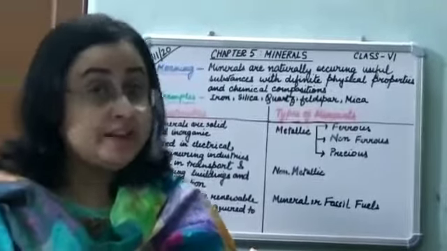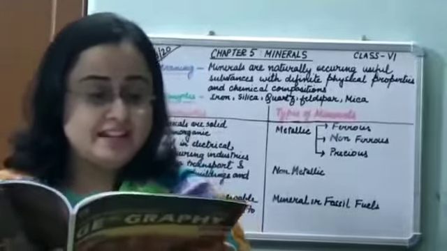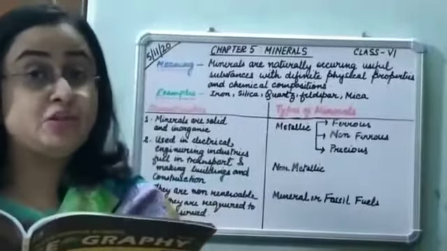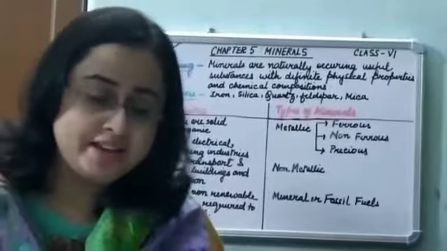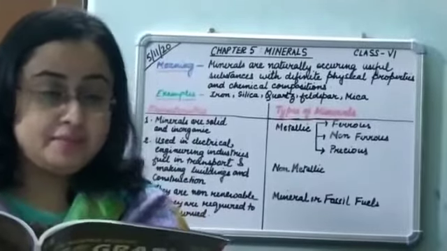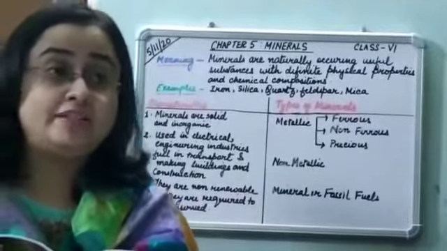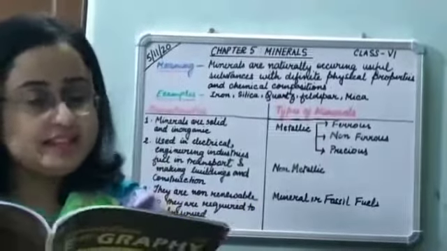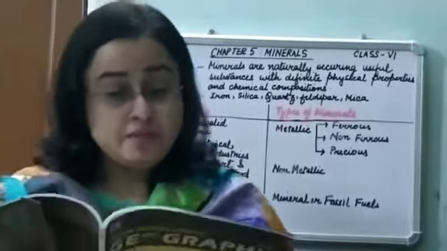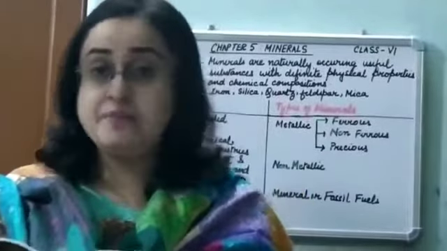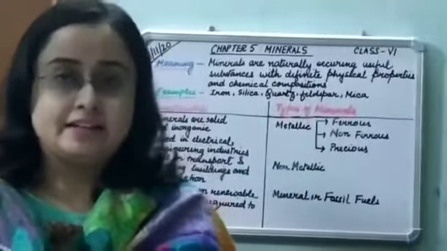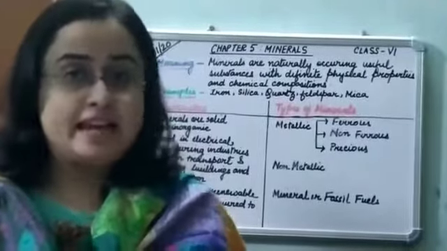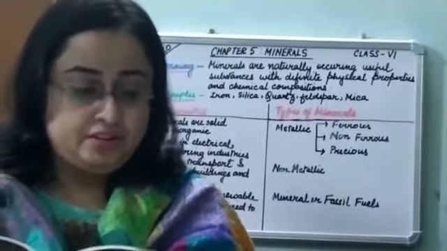Second point of difference states that metallic minerals are usually ductile. That means you can transform them into wires, and they are malleable. Malleable means you can transform them into sheets, and they do not break easily. Whereas the non-metallic minerals are neither malleable nor ductile, and they are very brittle in nature. That means they can break easily.